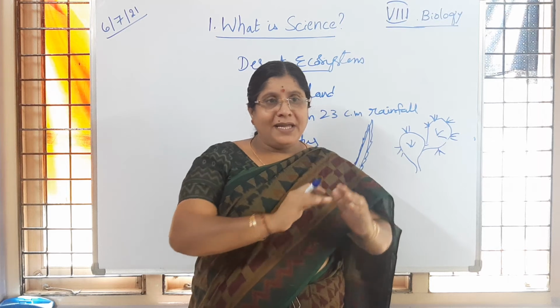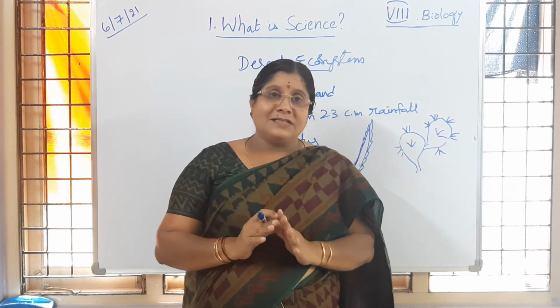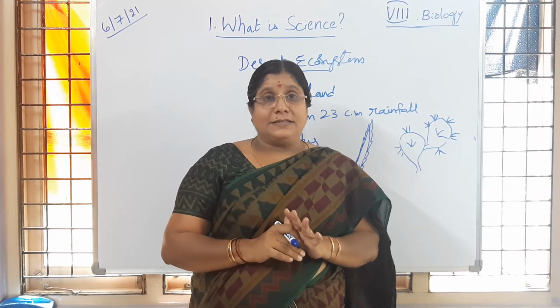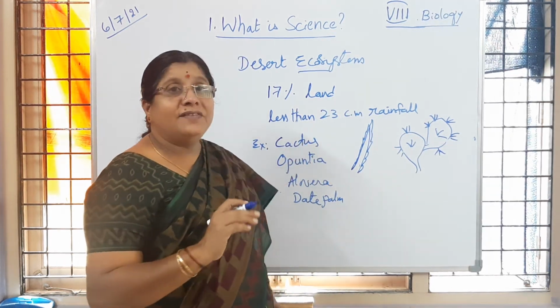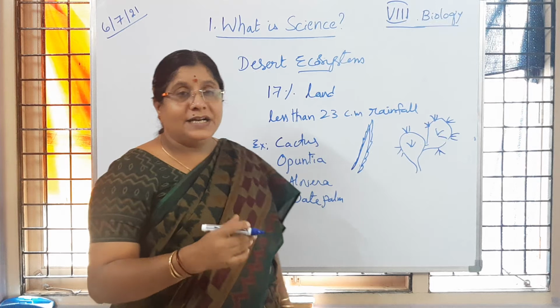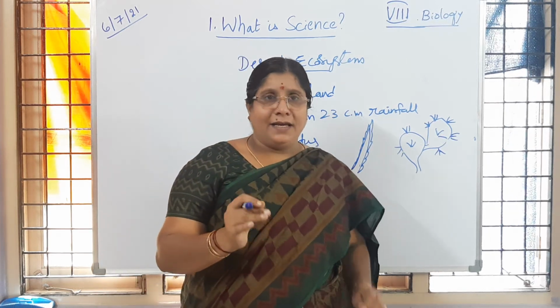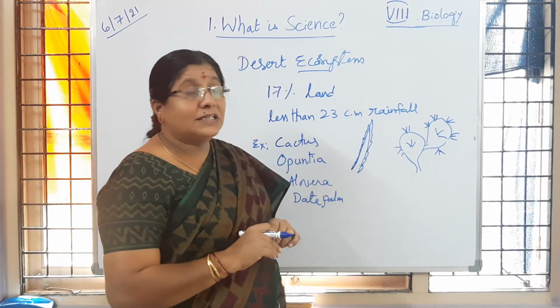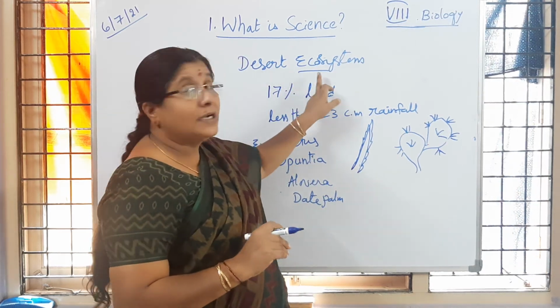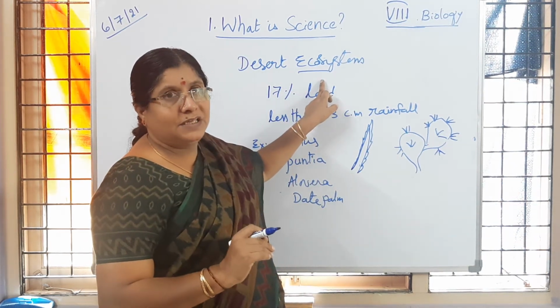But whatever it may be, plants or animals are seen very little because the physical features do not support life to survive in desert conditions. In spite of that we may see life, but very little because of the hot conditions. So that is about the desert ecosystem. Is it clear to children?